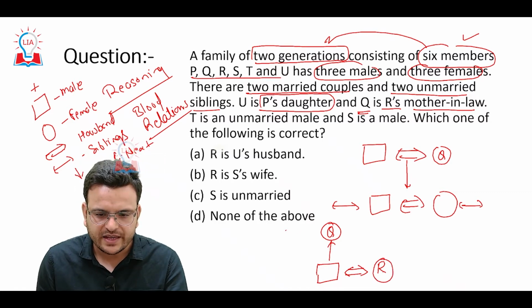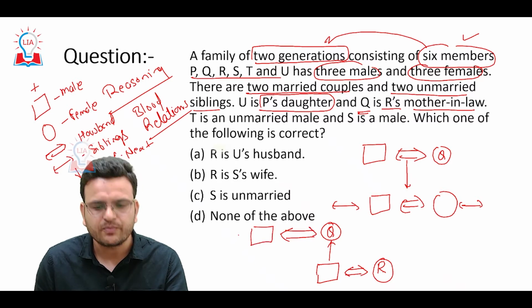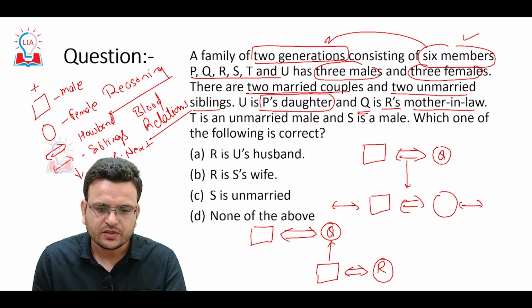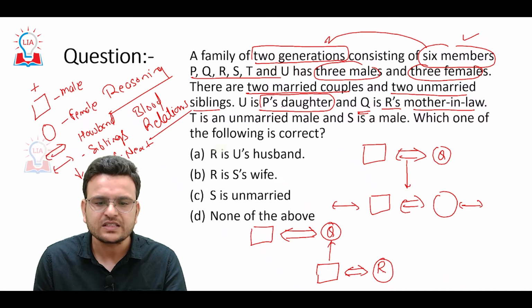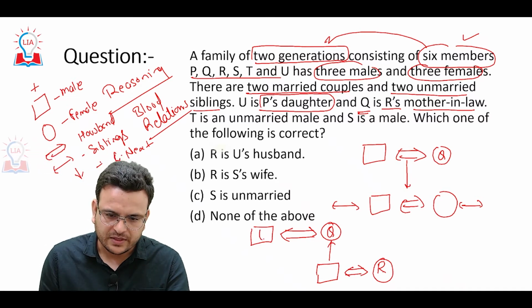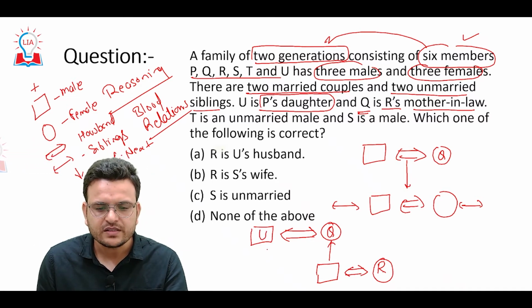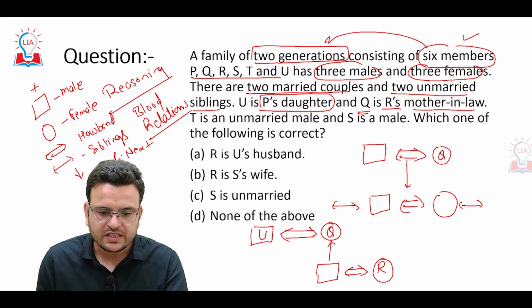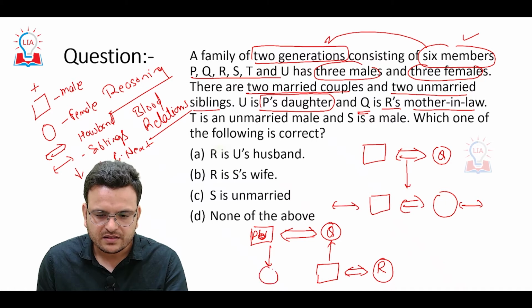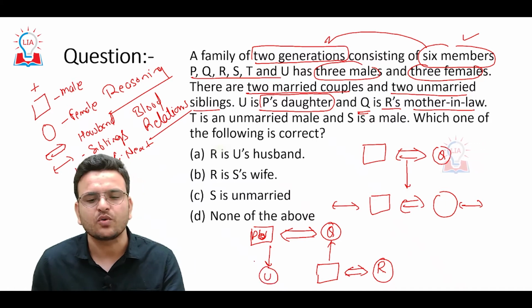Okay, and then we have one more couple, and then U is P's daughter. So P can be this and U can be his daughter.